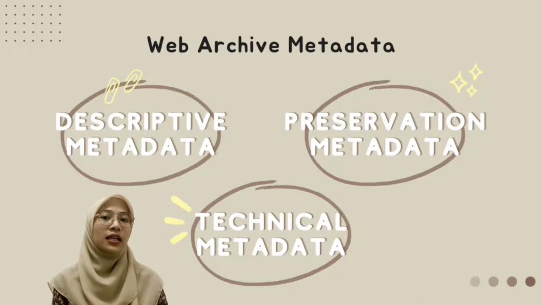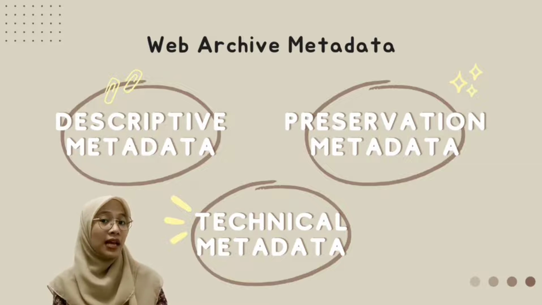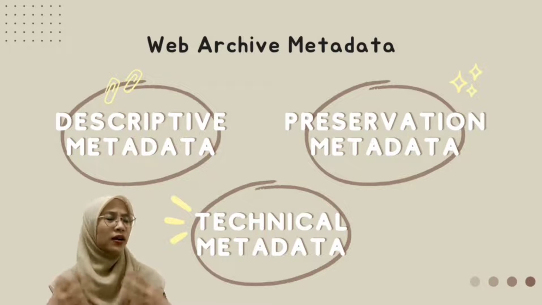The second one is technical metadata that can be created automatically at the time when we crawl the website, such as the file format, date and time of capture, the file size, the target URI, the record ID, the record type, and the software used, and many more.